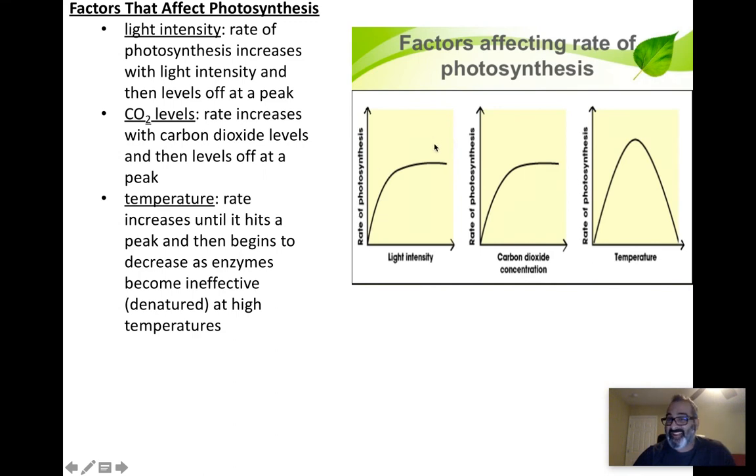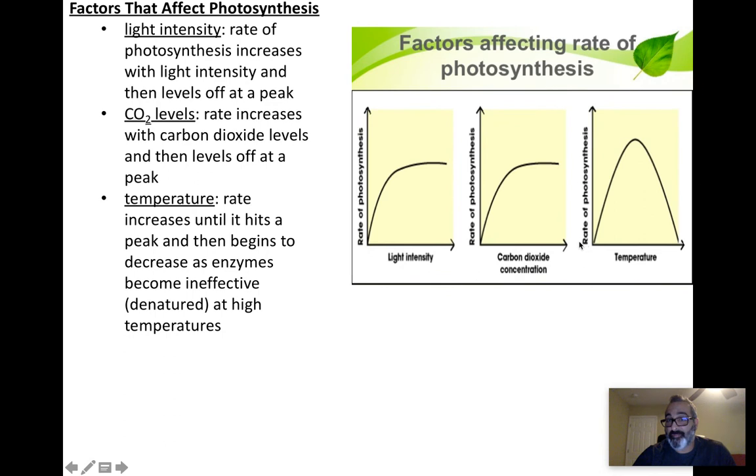Any more light potentially could create heat and other problems. So those could be other issues caused by intense light. But generally, intensity of light will increase the rate of photosynthesis and then hit a maximum speed or a peak. Okay. Carbon dioxide, same thing. Eventually, it can only fix so much carbon dioxide. There's only so much rubisco enzyme present. So once again, if you add carbon dioxide, the speed will increase, and then it'll hit a maximum speed and plateau. Temperature is a little different.